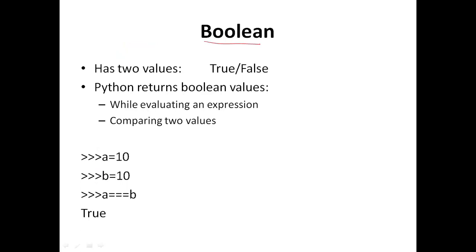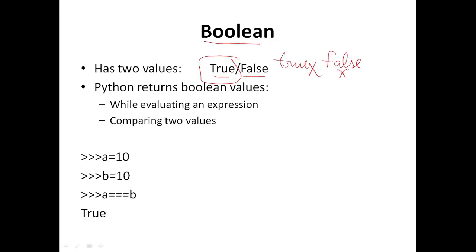So the Boolean data type has two values, either it can be True or False. The important thing is that you have to write True as it is. You cannot write true like this in small case, or false like this. This is an incorrect syntax.